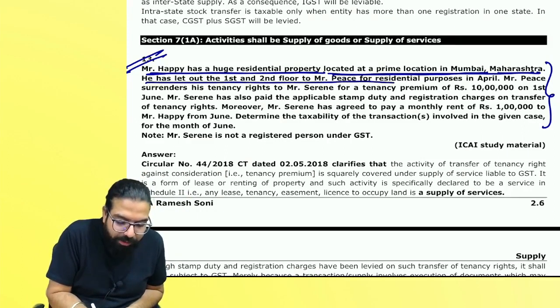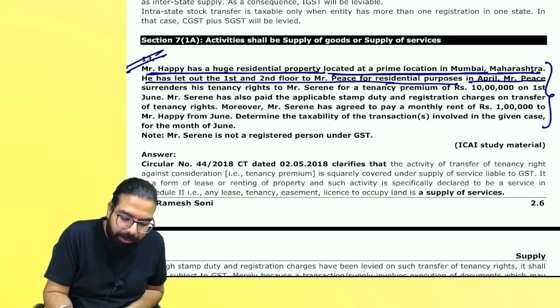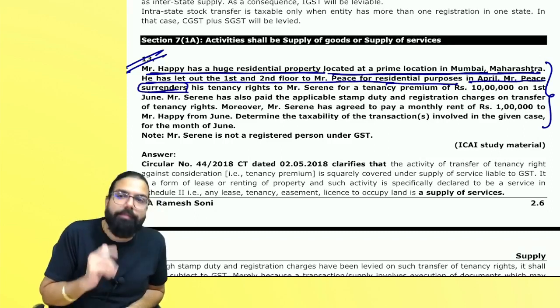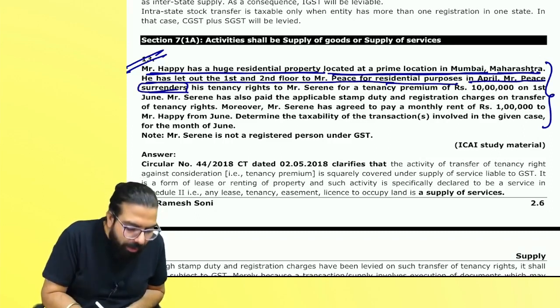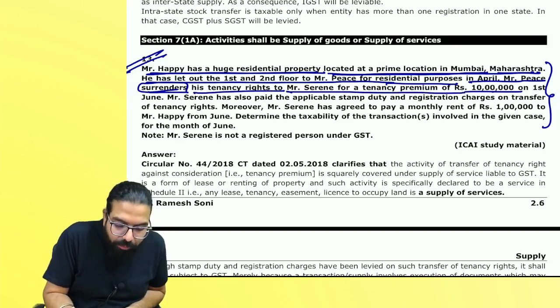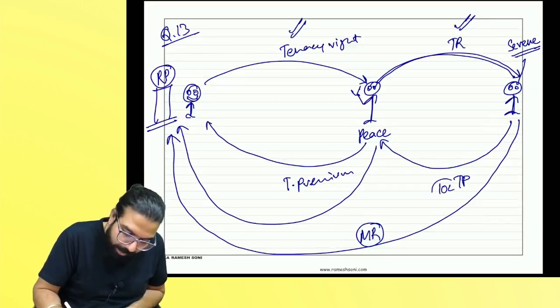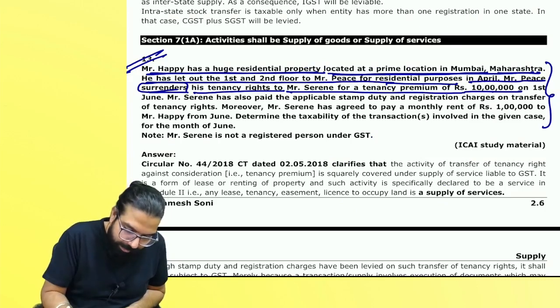He has let out the first floor and second floor to Mr. Peace for residential purpose. Mr. Peace surrenders his tenancy right to Mr. Seren for a premium of how much? 10 lakh. Alright, this 10 lakh.